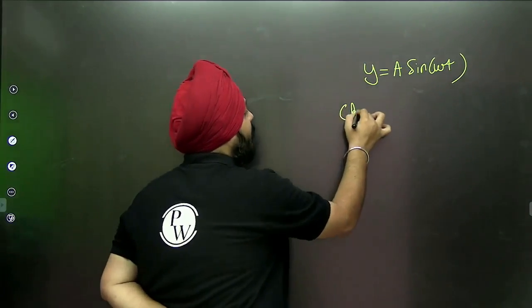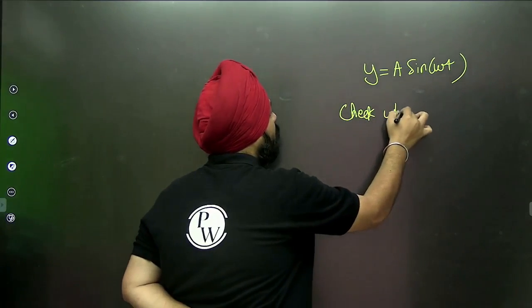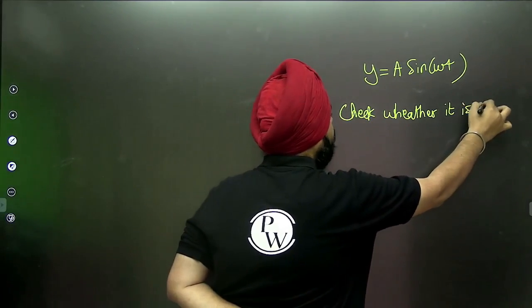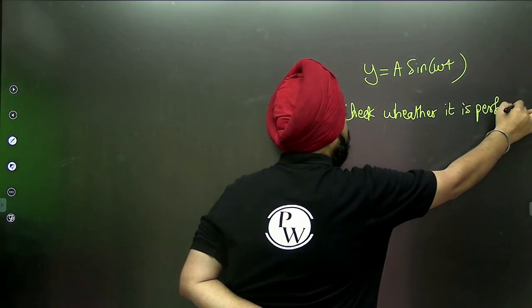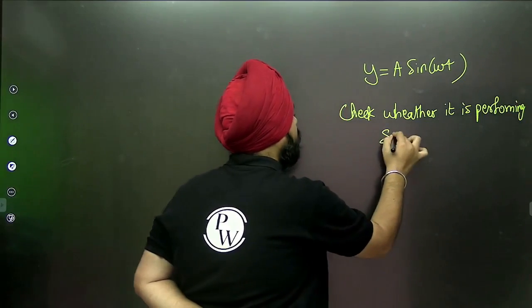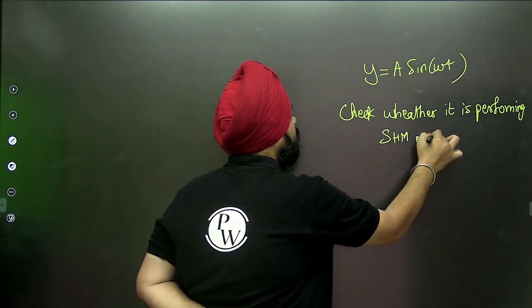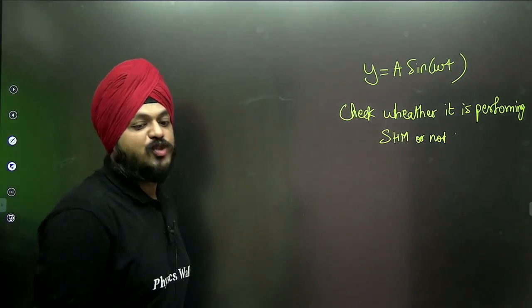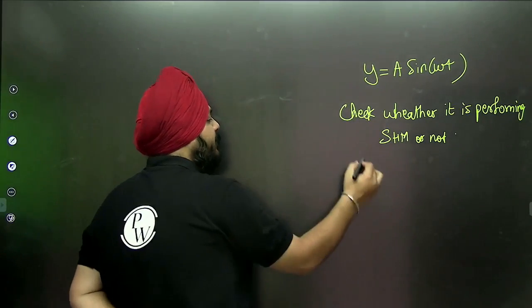Check whether it is performing the SHM or not. It's very simple.